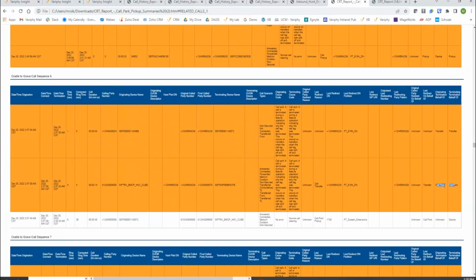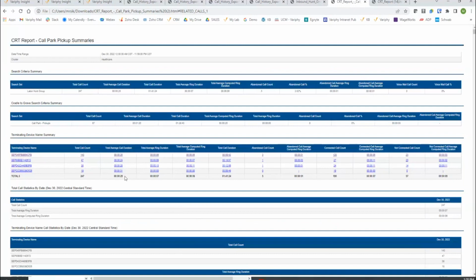They were sitting in call park, they were parked, but then they were picked up and in service for 45 seconds by whomever on this line here. Maybe that's external from the environment, it kind of looks like it is. But once again, these are going to be great measurables to polish out reporting so that you know your average speed to answer and all the summarizations for the hunt groups, the shared line appearances, the IVRs and stuff like that. So I'm not saying we're completely throwing ring time out the window. However, we need to be more cognizant to use this newer metric of computed ring time to give you the accuracy that you're looking for on these complex routing scenarios.